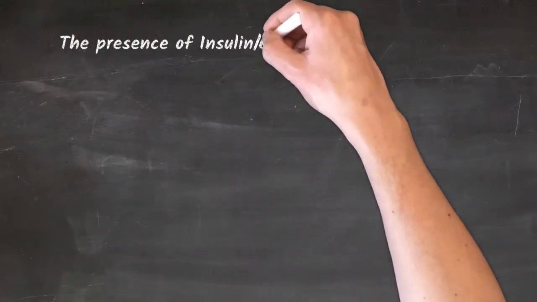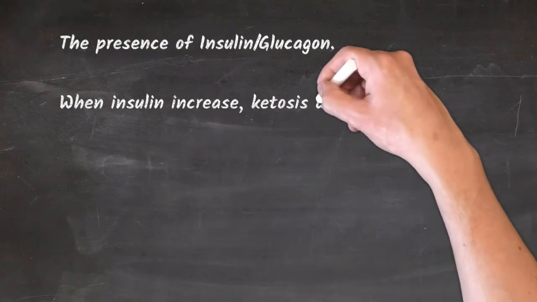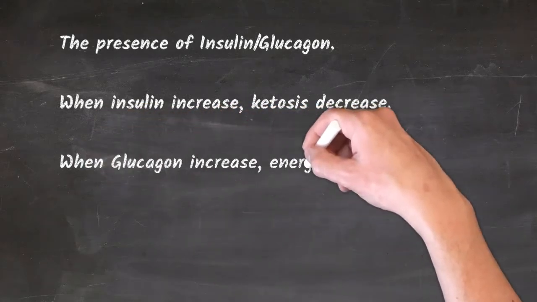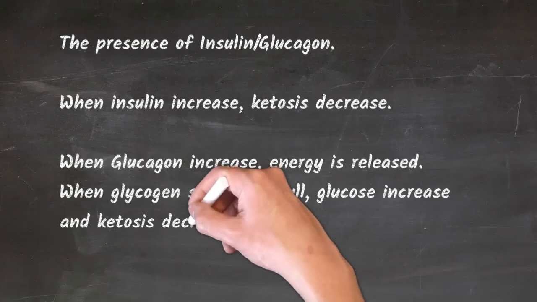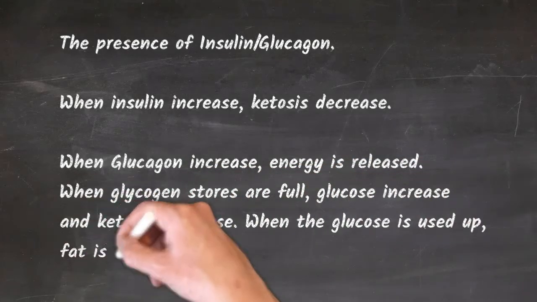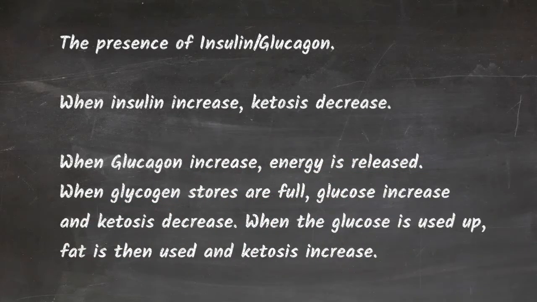The presence of insulin and glucagon. When insulin increases, ketosis decreases. When glucagon increases, energy is released. When glycogen stores are full, glucose increases and ketosis decreases. When the glucose is used up, fat is then used and ketosis increases.